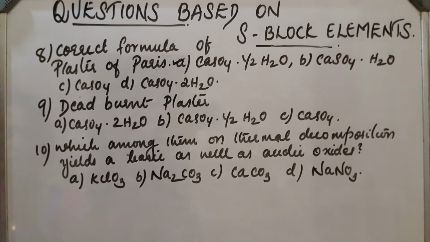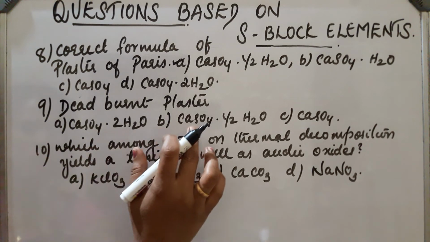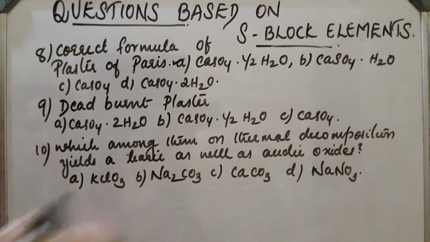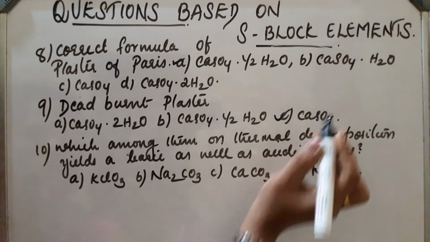Next, ninth question, dead burnt plaster. Options, CaSO4 2H2O, CaSO4 half H2O and CaSO4. Among these, dead burnt plaster is CaSO4.